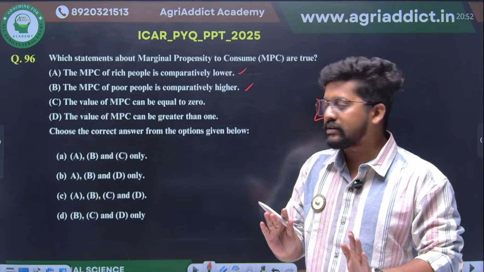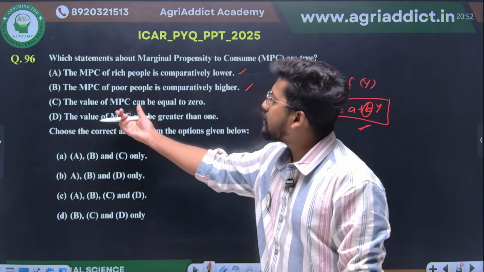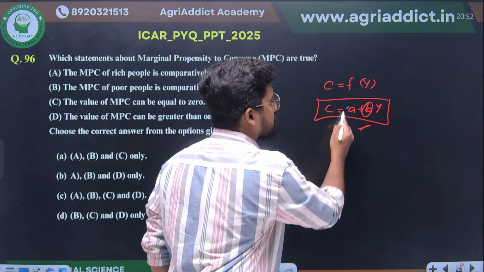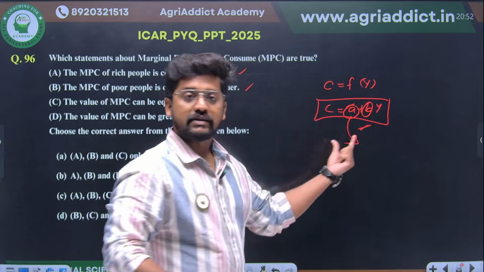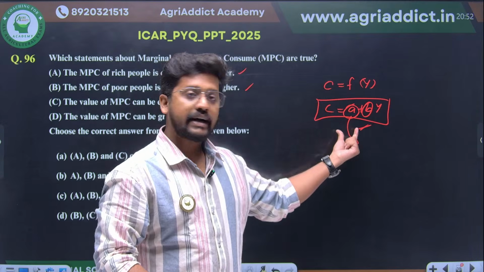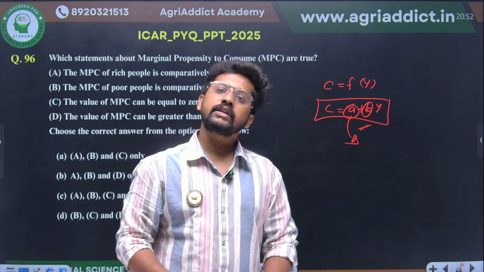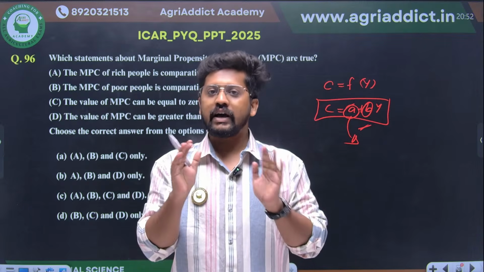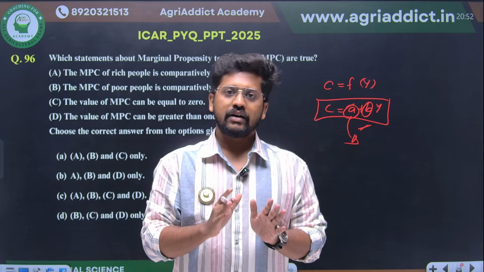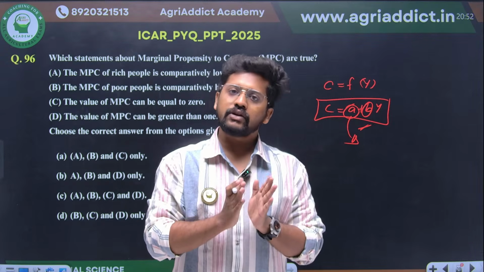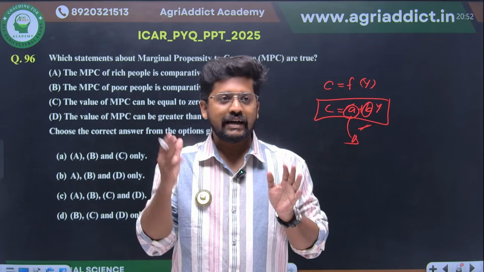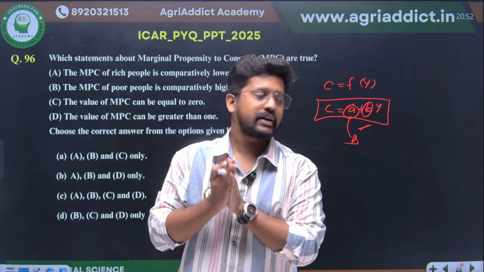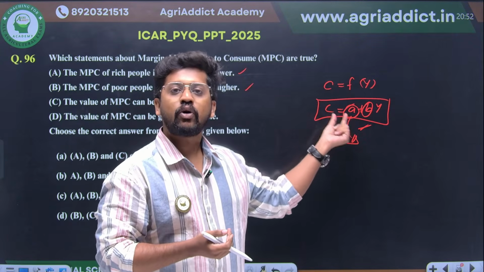Let us break this down. Third value, marginal propensity can be equal to 0? Obviously, yes. What is this A called? We studied this in our macroeconomics class, right? A is none other than your autonomous consumption. Imagine that you have 0 income, like me. We are not having any income because we are unemployed right now. Still, is your consumption of dinner 0? No. At least for our survival, we have to consume something even if we have 0 income. Therefore, this is known as autonomous consumption.